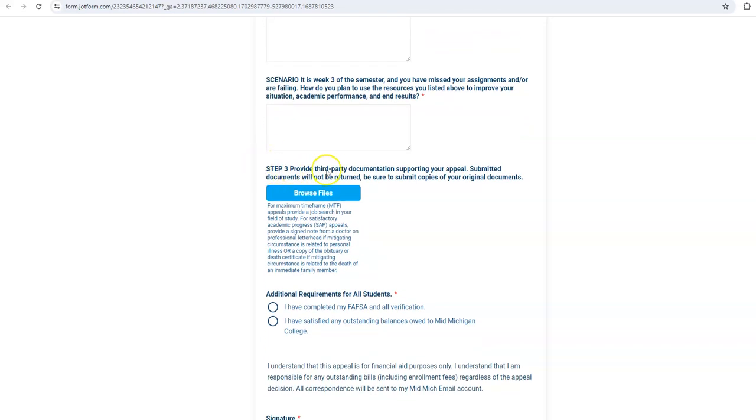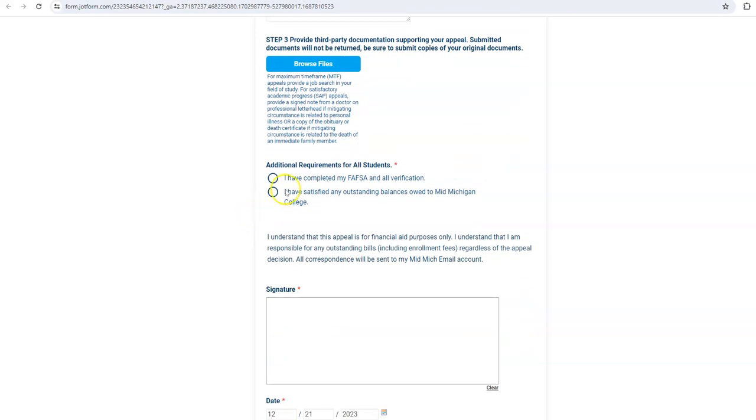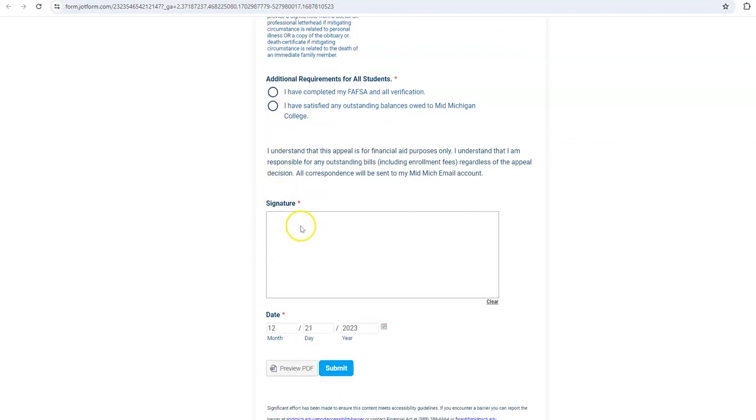Step 3, provide third-party documentation. Here's where you'll click on Browse Files and submit medical bills, appointments, obituaries, and so on to document your appeal. Make sure that you've completed your FAFSA and also make sure that you have no outstanding bills to mid. Click on both of these, sign, and make sure the date is correct and submit.